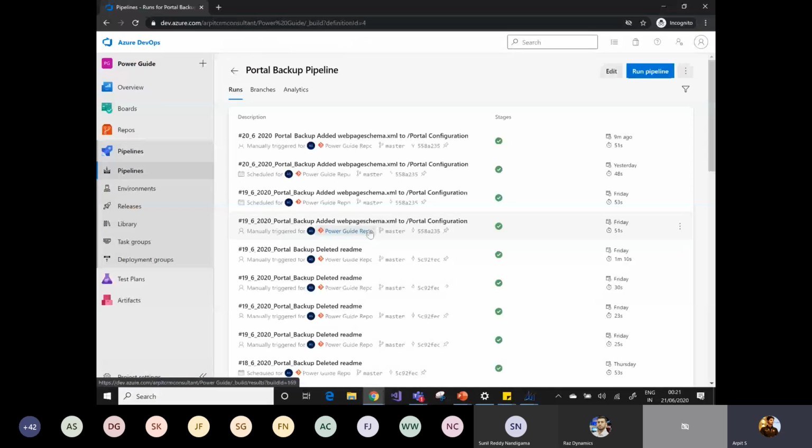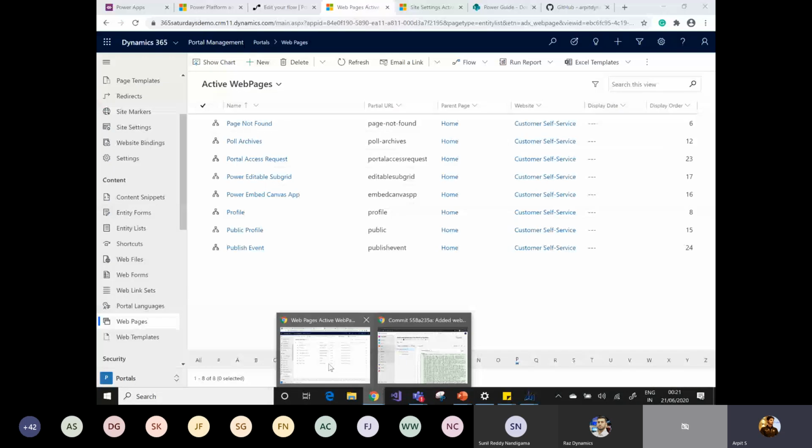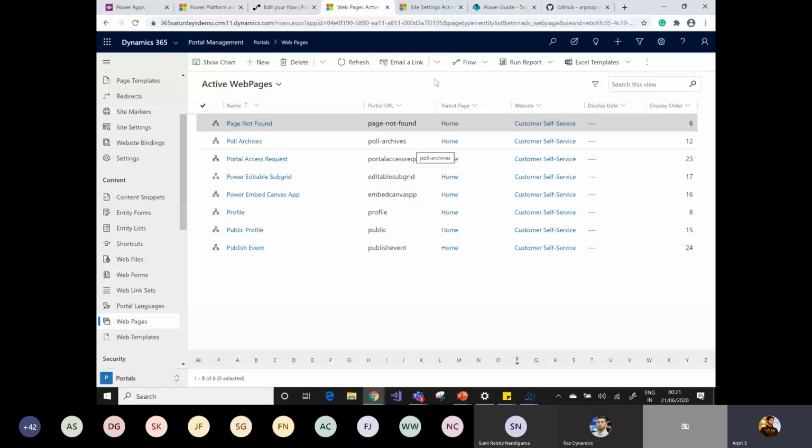But if you want to take the backup of your custom code, what is the way? Currently there is no out-of-box way that Microsoft has provided. So I have created my own Power Automate component. If you go to the GitHub, I have provided the managed solution of that.